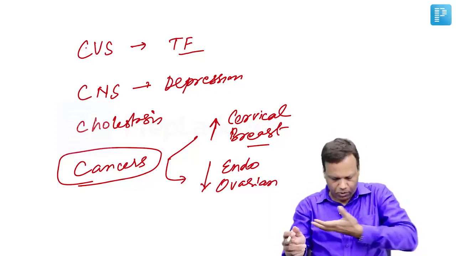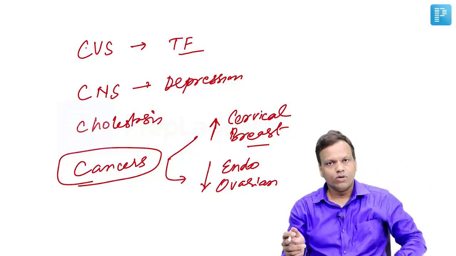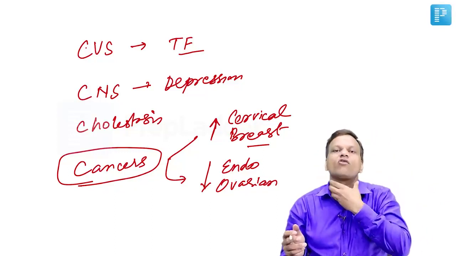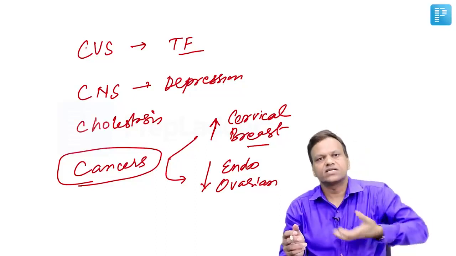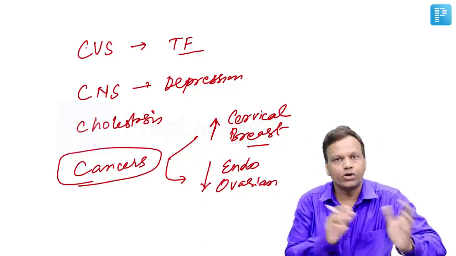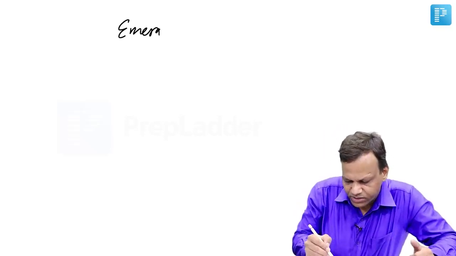Okay? So if you divide the body from the diaphragm in 2 parts, upper cancers go up, lower cancers go low. So above the diaphragm, we have breast, so breast cancer goes up. We have cervical, obviously we are not talking about the cervix of the neck, we are talking about the uterine cervix. So just to remember, cervical cancer goes up, whereas the lower cancers like endometrial and ovarian cancer will go down.